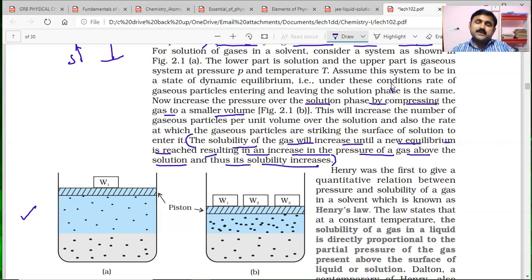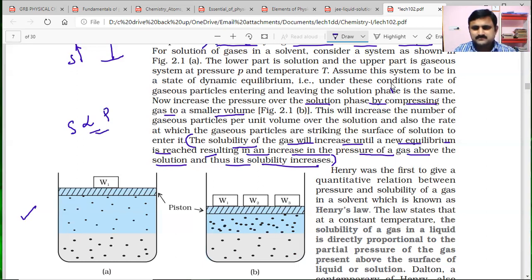So this entire statement means that the solubility of the gas increases up to reaching the equilibrium. When you increase the pressure of the gas above the liquid solution, the solubility increases. That is nothing but solubility increasing when you increase the pressure of the gas over the surface of the liquid solution. So how pressure and solubility are related, we have observed in this experiment.